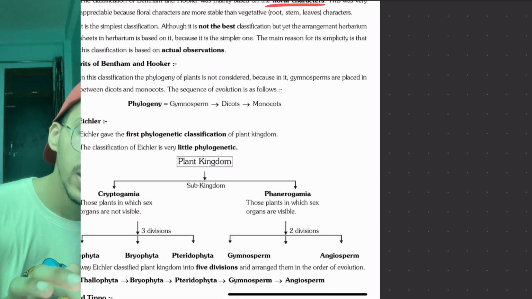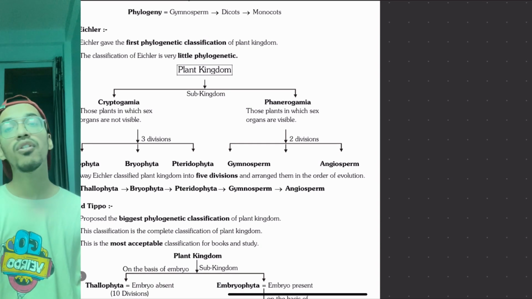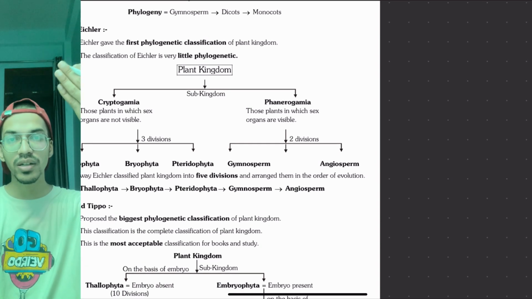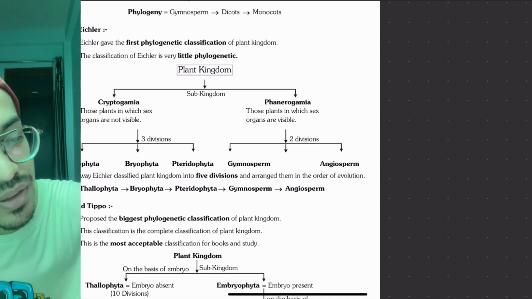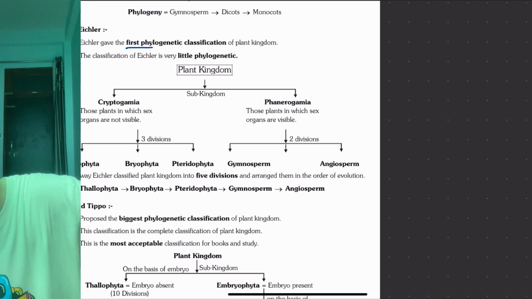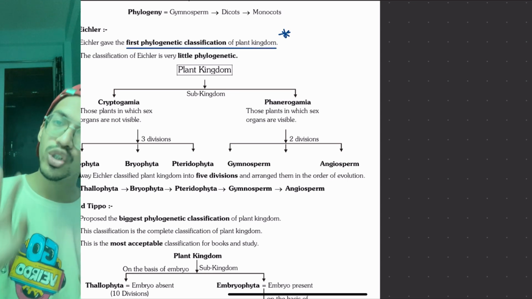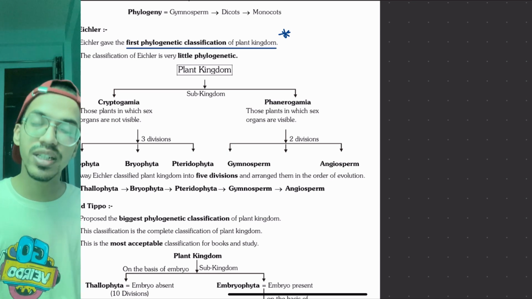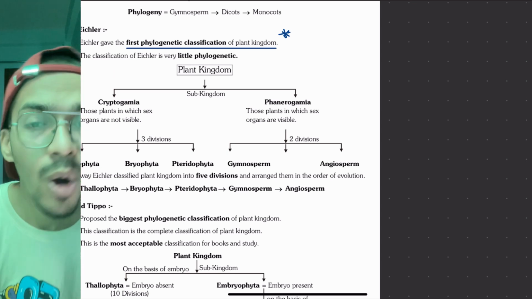Then there is a person, A.W. Eichler. He first employed the phylogeny, because this was a major problem. The demerit was phylogeny, so we have to fix the demerit. So this person fixed the demerit and for the first time included the phylogeny in the plant kingdom. And then he divided into two. The division was based on whether the sex organs are observable or not.